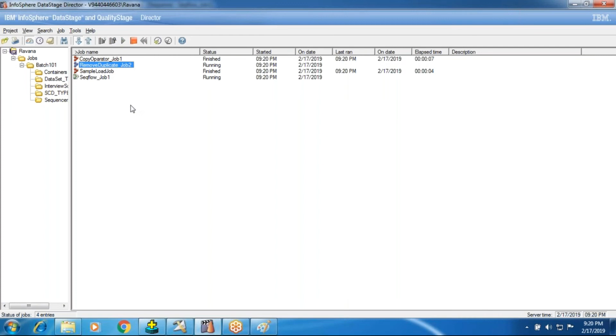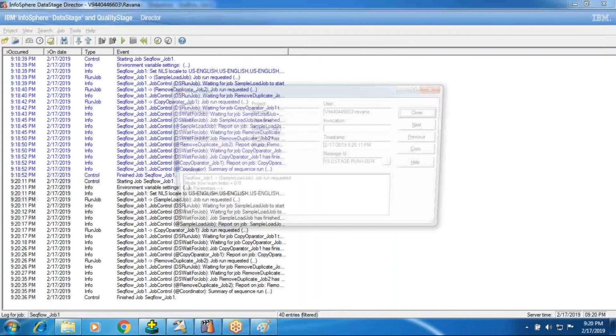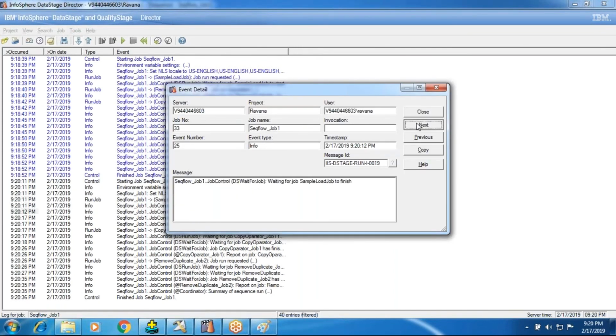See here, nowhere have I mentioned that only if this job is successful, the second job should run, or if the second job is successful, then only the third job should run. I never mentioned it anywhere. See the sequence log. You can see the run jobs. Three jobs are there. These are the three run job requests. See, this is a request. Next, you can see this job finished okay. The finished status we discussed in the general topics in the director. We discussed what is finished status: finished okay, finished with warnings, and aborted. We have discussed them, right? So the concept is the same for sequence jobs here.